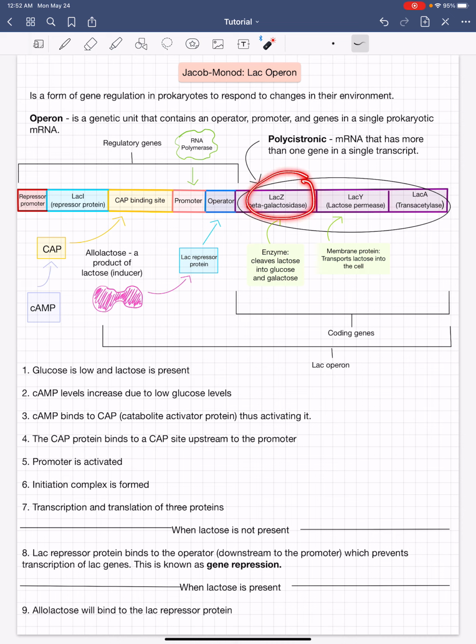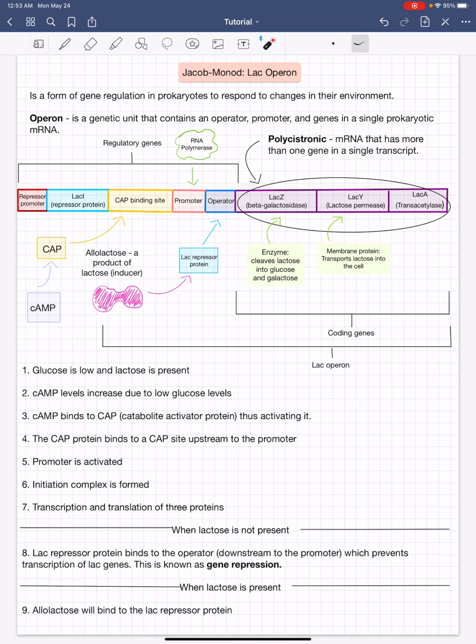Now, Lac-Z is an enzyme that cleaves lactose into glucose and galactose. Meanwhile, Lac-Y is a membrane protein that transports lactose into the cell. Now, this single mRNA transcript is polycistronic since it has more than one gene in a single transcript.